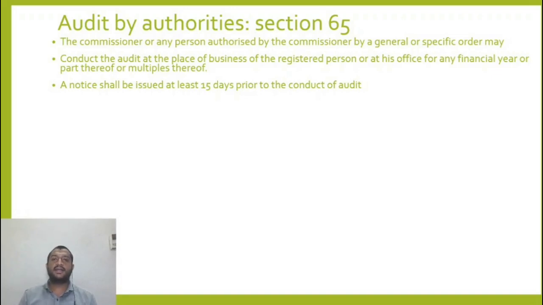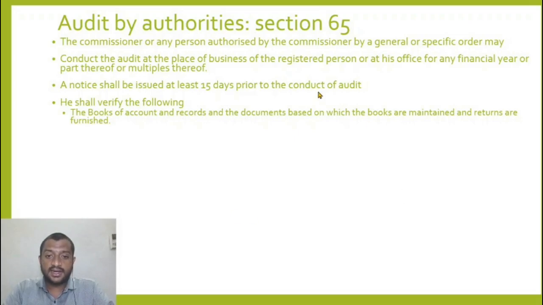So this can be conducted at the place of business of the registered person or at the premises of the commissioner or person authorized by him. A notice shall be sent at least 15 days before the date of audit. The notice says, I will conduct an audit on so and so date. So that gap should be at least 15 days. He shall verify, what will he do in the audit?